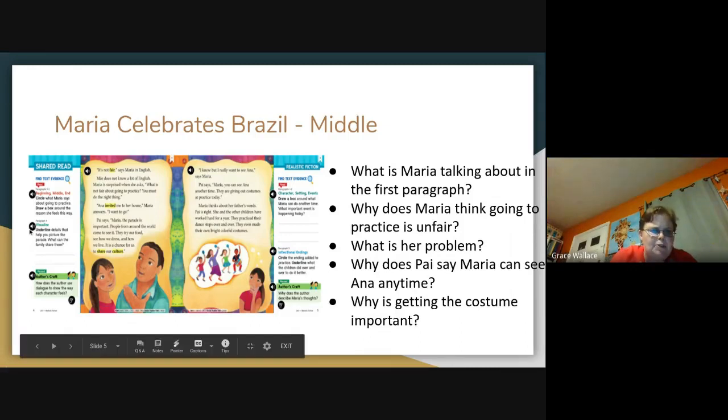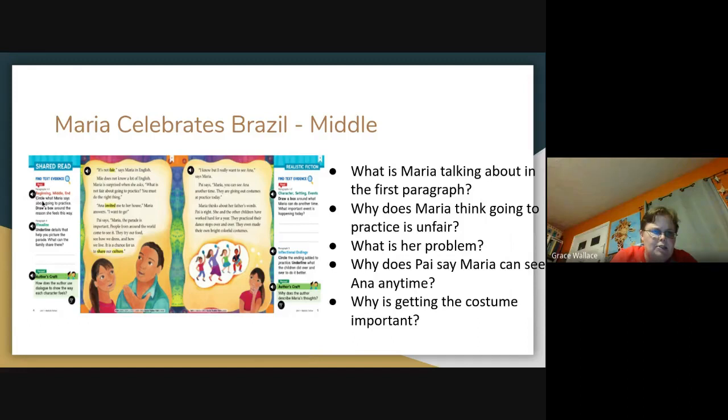Now that we read this page, I want you to answer these questions or follow these prompts. It says, circle what Maria says about going to practice. Okay, what does she say about going to practice? And then draw a box around the reasons she feels this way. So, what does she think about going to practice and why does she feel that way? And that's in paragraphs 1 through 3. So 1, 2, and 3.